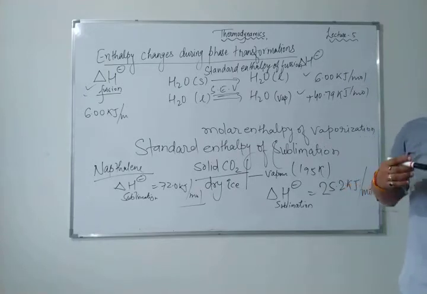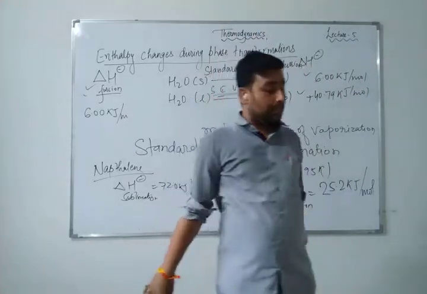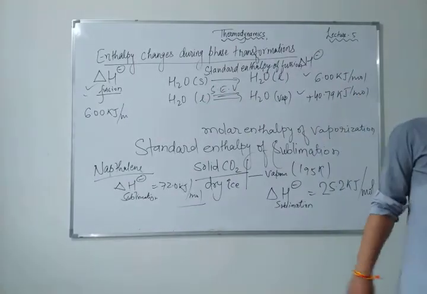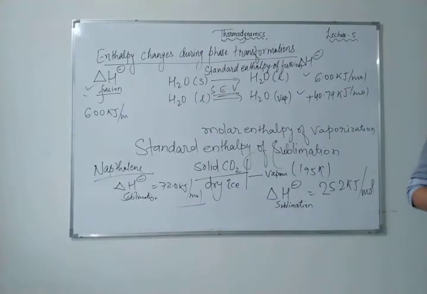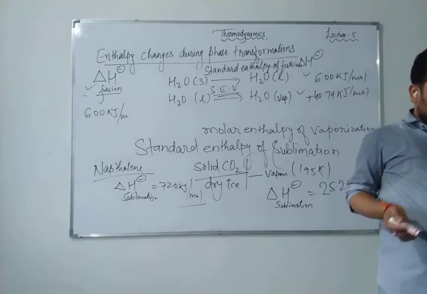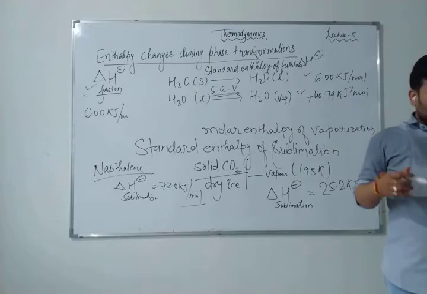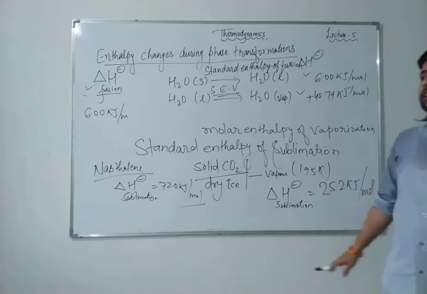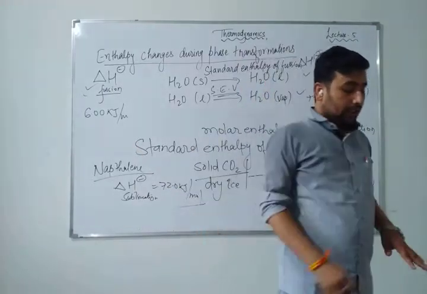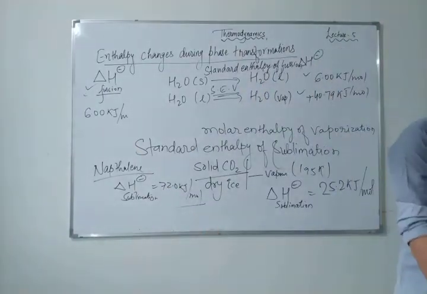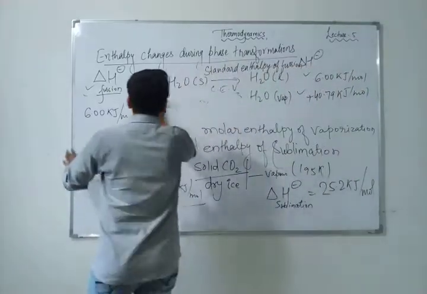If you want to understand all of these, the vaporization of gases is given in your NCERT textbook in table 6.1. For nitrogen, the standard enthalpy change of fusion is 63.15 kilojoule per mole. Some of the gases are given in table 6.1. You can just go through it and understand this changing curve. Now I am going to write one numerical. During this numerical, I hope you will understand these enthalpy changes.